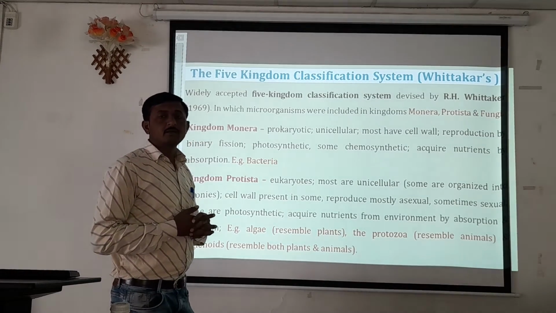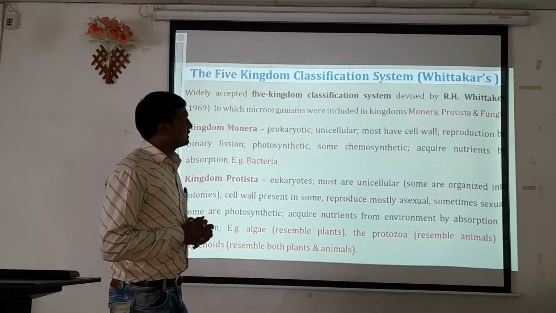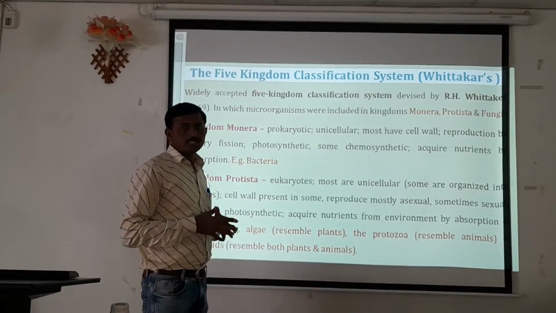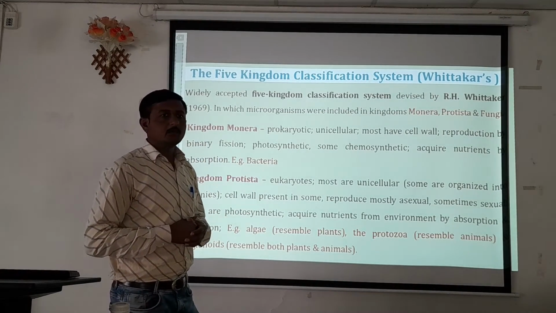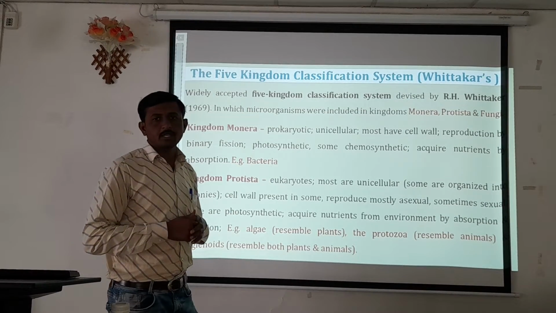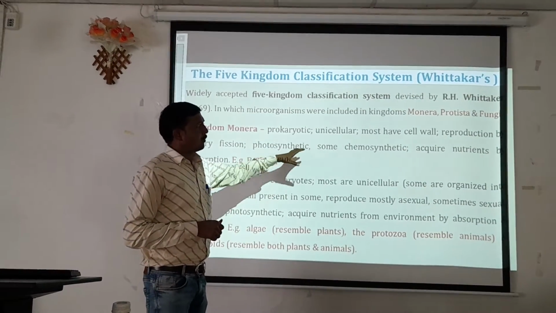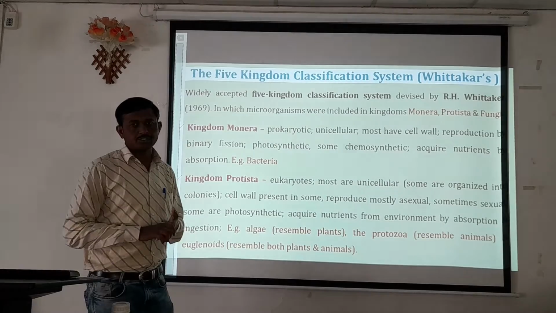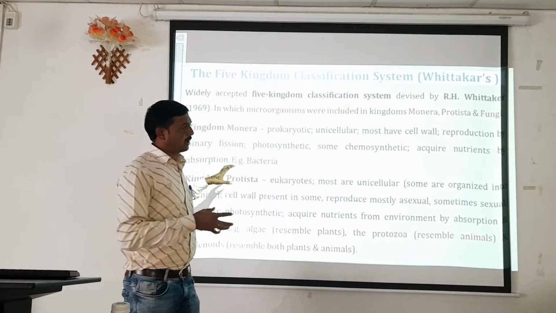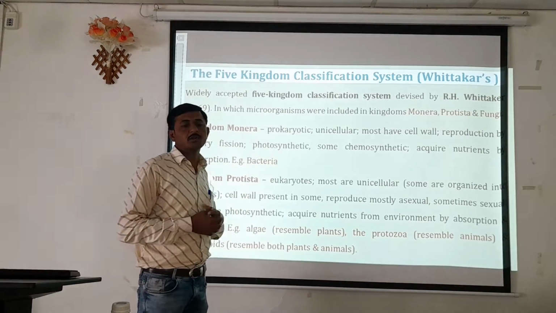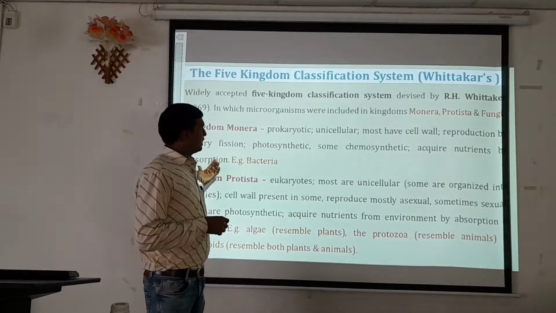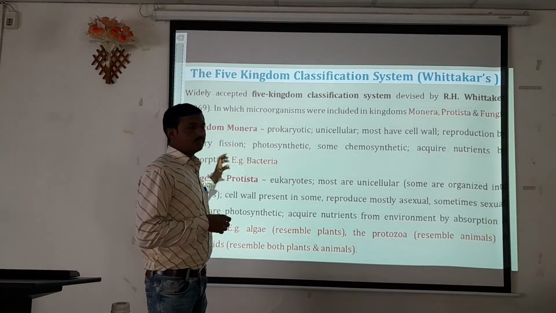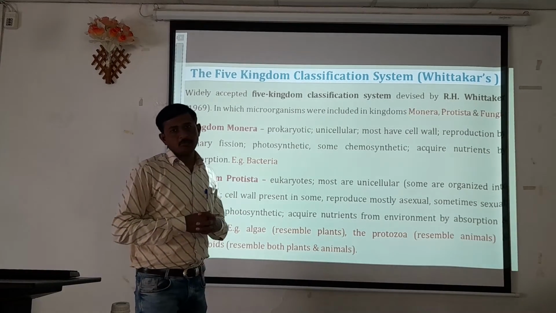Some are photosynthetic, so they also carry out photosynthesis. Some are chemosynthetic, generating their energy from molecules. They acquire nutrients by absorption, so they absorb the nutrients required for their growth and survival from the soil and the environment. An example is bacteria.